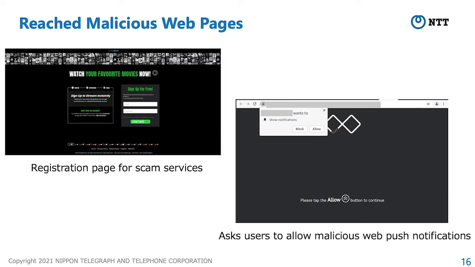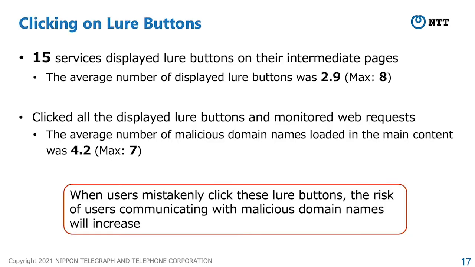These are screenshots of malicious web pages that users may reach. These malicious web pages attempt to steal personal and credit card information or deliver malicious web push notifications. Besides, we revealed the security risks when clicking on lure buttons. We manually selected advertisements as lure buttons that users might misidentify as genuine buttons.